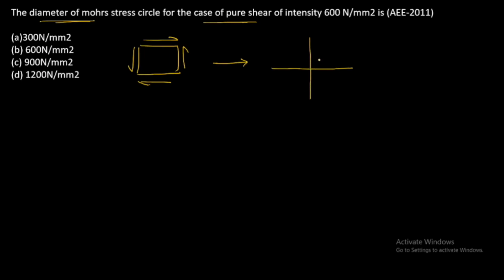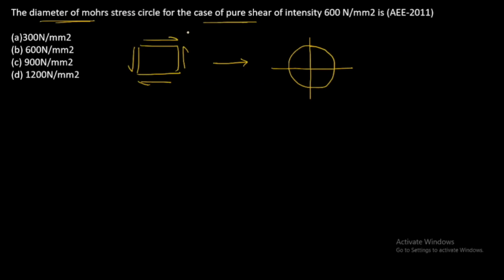The diameter of Mohr circle for the case of pure shear of intensity 600 Newton per mm square. So asking the diameter of Mohr circle for the given pure shear condition. So pure shear, nothing but this is a pure shear diagram, and Mohr circle for this pure shear will be a circle with origin at the center.